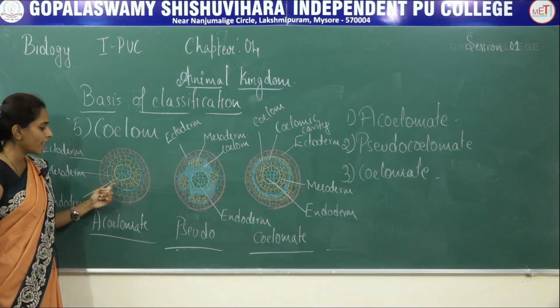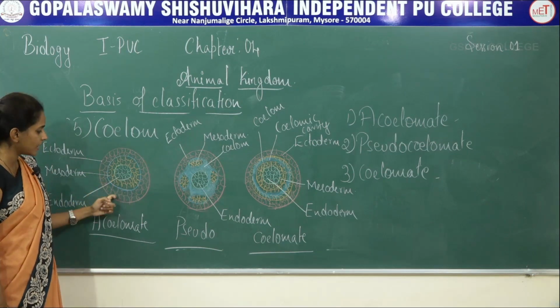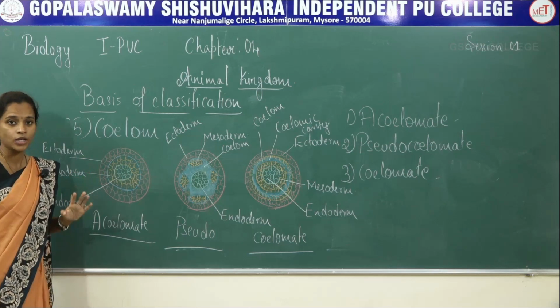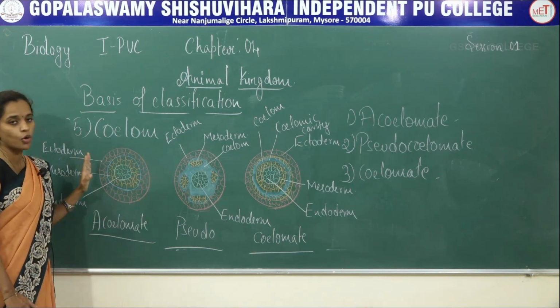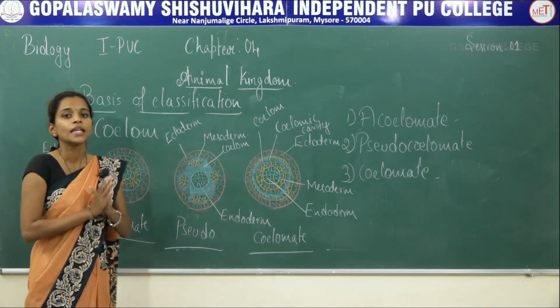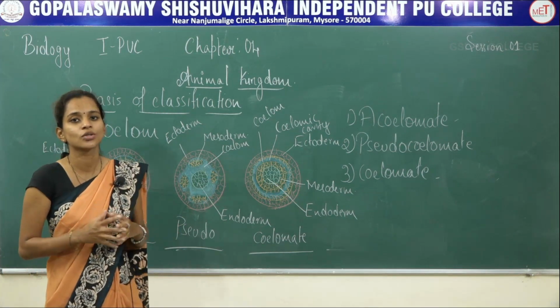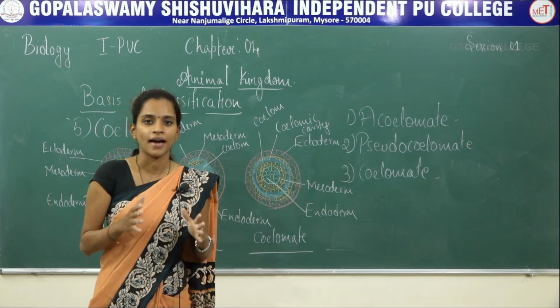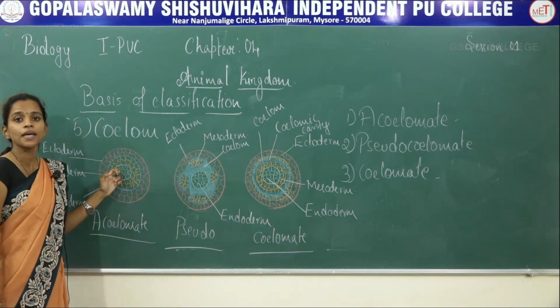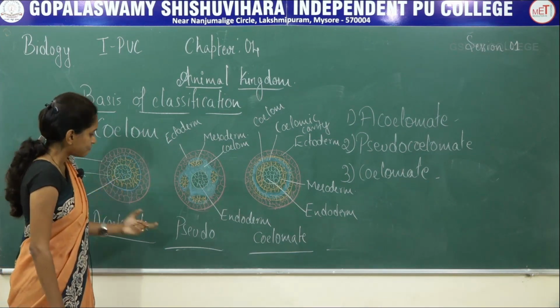So when it comes to acoelomate, it has an outer layer ectoderm, middle layer mesoderm and inner layer endoderm. Only the triploblastic arrangement of embryonic layers is present. There is no coelomic cavity here. So that is what is termed acoelomate, which can be observed in phylum Platyhelminthes.